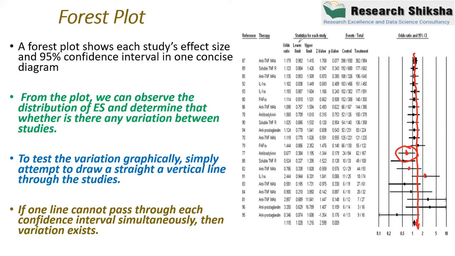So this simple test will tell you whether the variance is low in the studies, or the variance is high. So you can see that there is a variance between the effect sizes, and this variance increases with the sample size. Now I am simply asking you one more question. You can see here that all effect sizes are not equal. So what is the reason for the variance of the effect sizes? Think on it, and I will come to this question again.